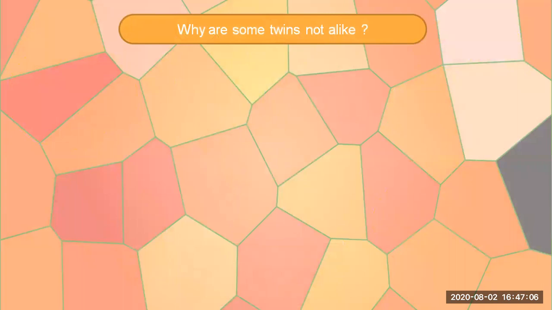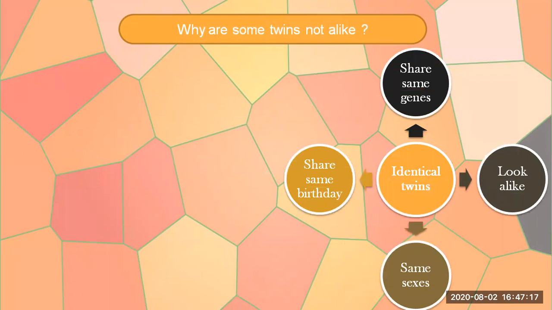First question, why are some twins not alike? Well, there are two types of twins. First is identical and second is fraternal. So let us start with identical twins. They share the same birthday, which means they are born on the same day. They share the same genes. They look alike and they also have the same sex, which means either a girl and a girl would be born or a boy and a boy would be born.